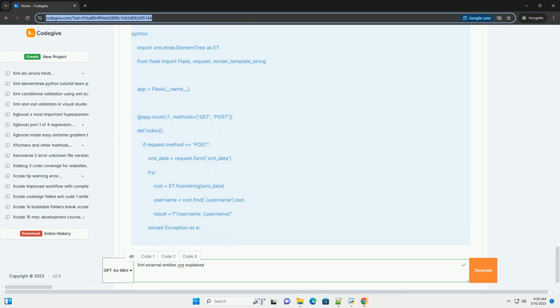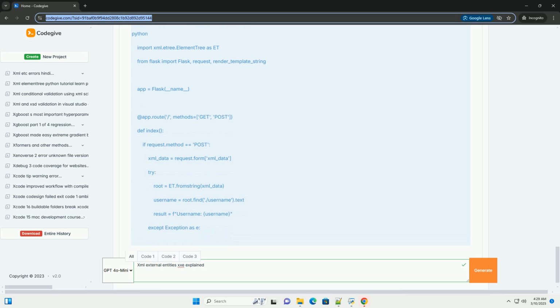7. XXE prevention checklist. 1. Disable external entity loading. This is the primary and most effective mitigation. Configure your XML parsers to disallow doctype declarations and external entity resolution.